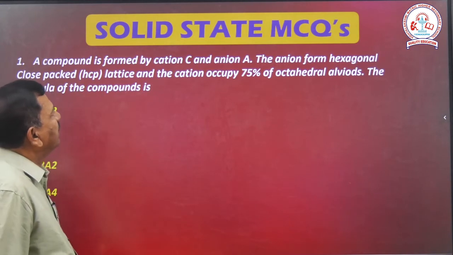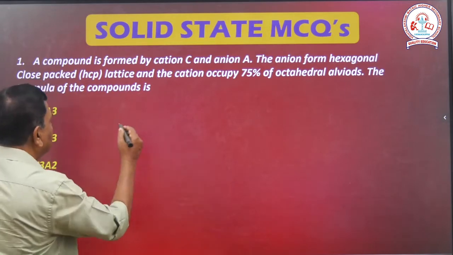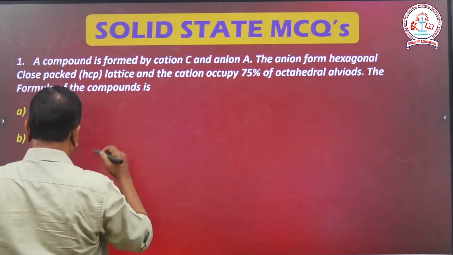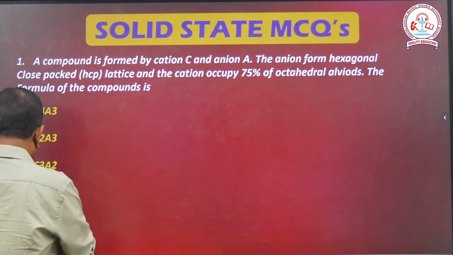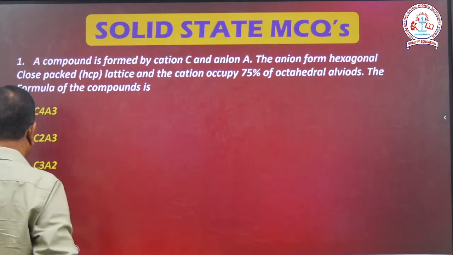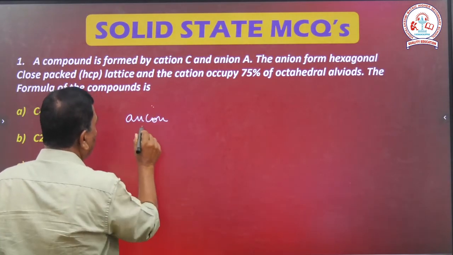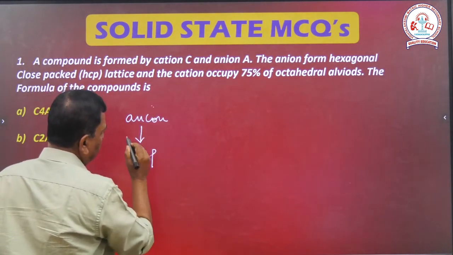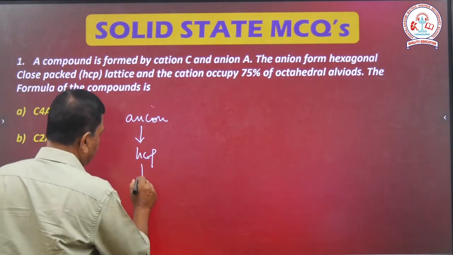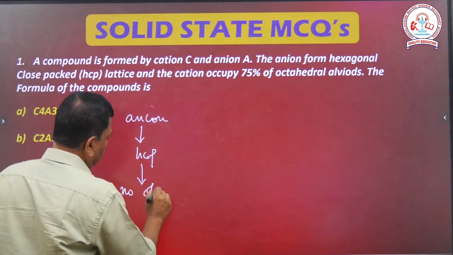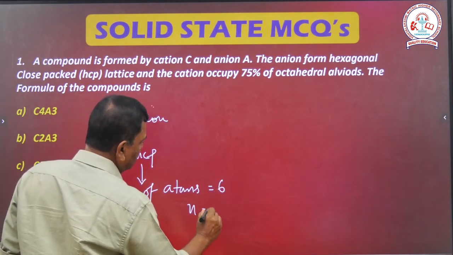See that the anion forms hexagonal close packed, HCP. So the number of atoms is equal to 6, so n is equal to 6.